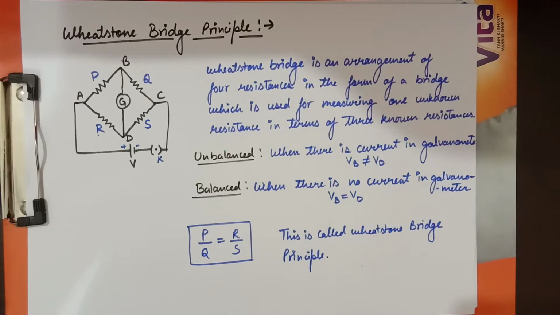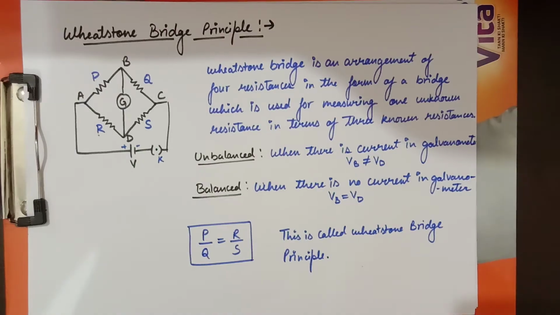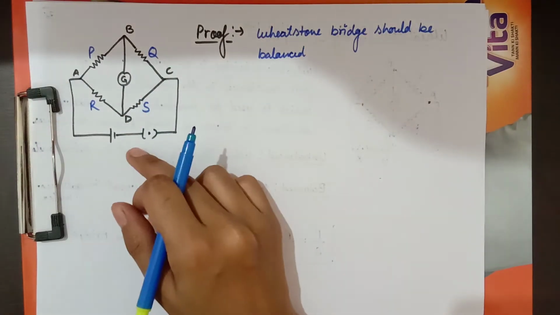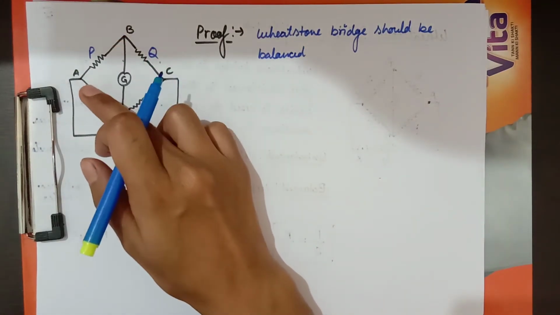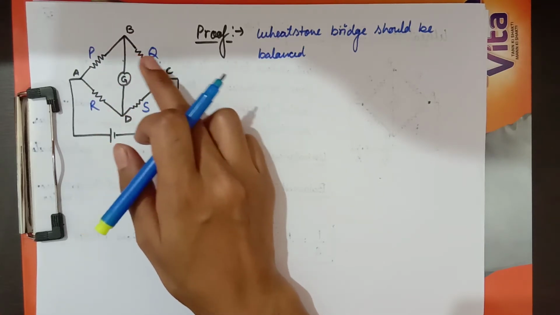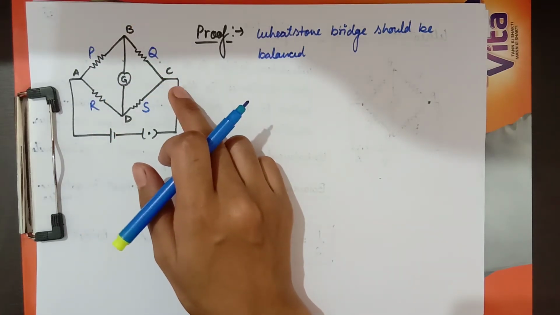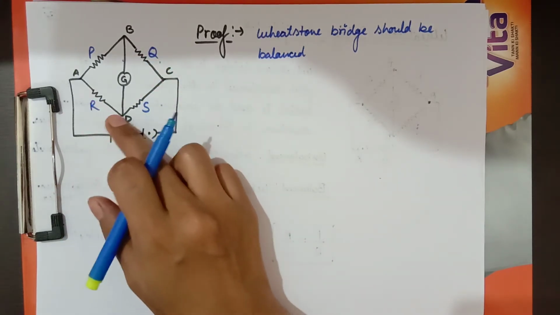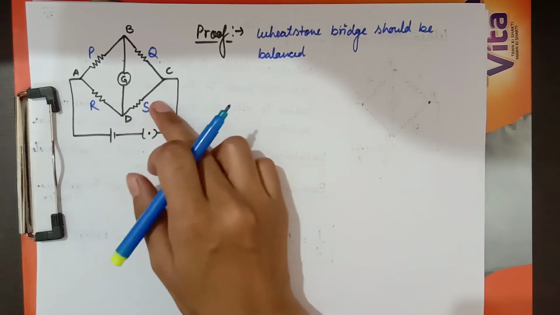Now we will prove this principle using Kirchhoff's laws. The Wheatstone principle is applicable only when the Wheatstone bridge is in balanced condition. So this is our circuit, and between the branch A and B, the P resistor is connected. Similarly, between B and C, the Q resistor is connected. Similarly, R and S are connected likewise.